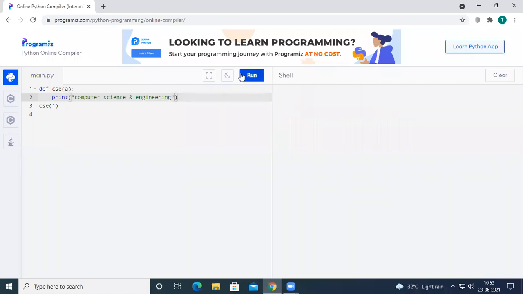If you pass 10.50, a floating point number, it is also going to be executed. If you pass a character, it will also execute. If you pass a string, it will also execute.